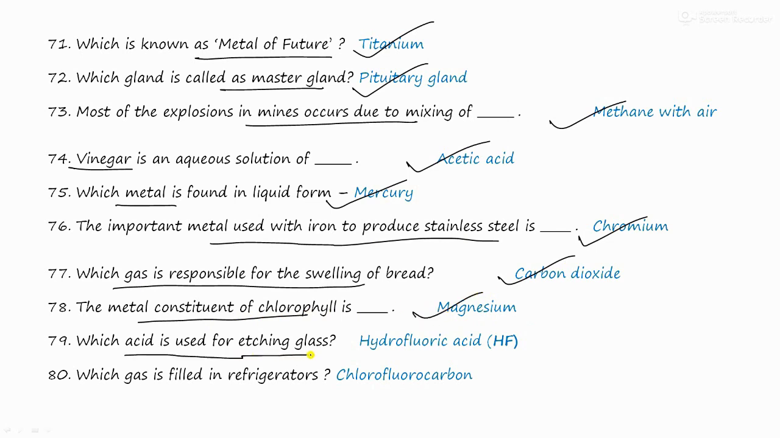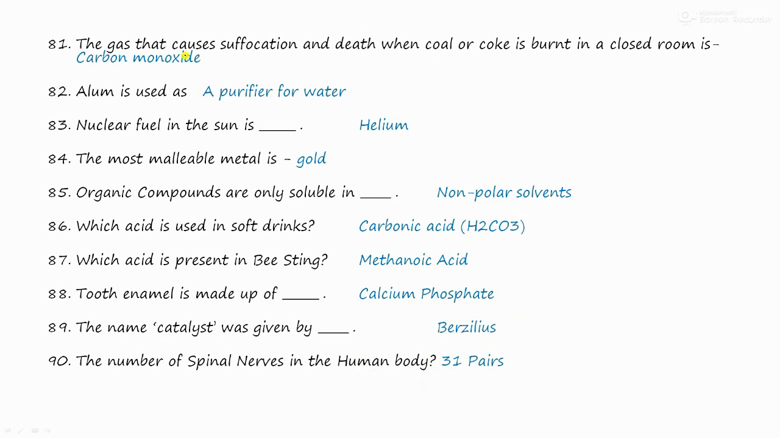The acid used for etching glass is hydrofluoric acid. Which gas is filled in refrigerator? It is chlorofluorocarbon, also called CFCs. The gas which causes suffocation and death when coal or coke is burned in a closed room is carbon monoxide. Alum is used as a purifier of water. The nuclear fuel of sun is hydrogen. The most malleable metal is gold.